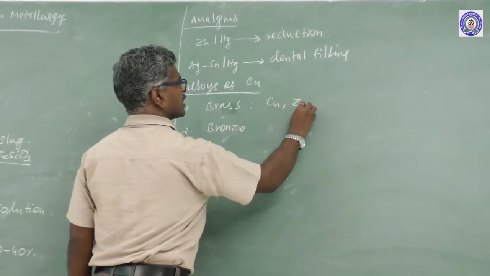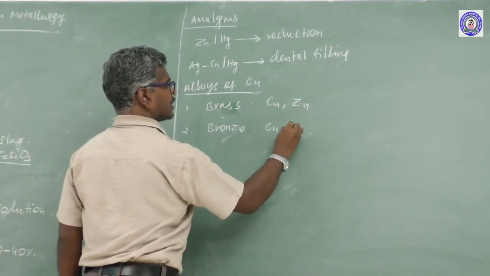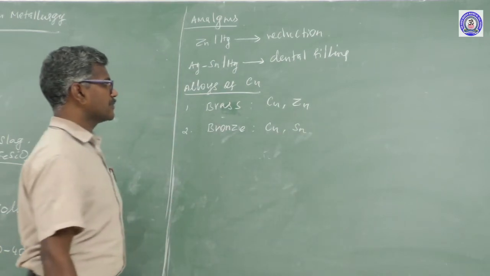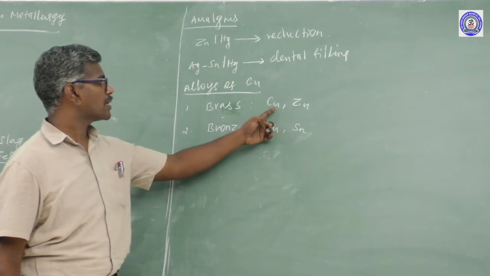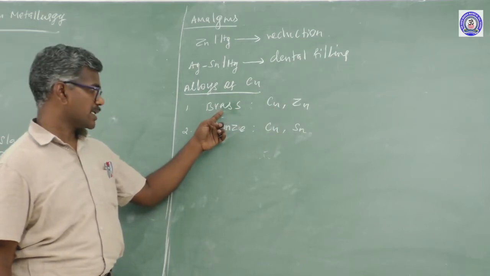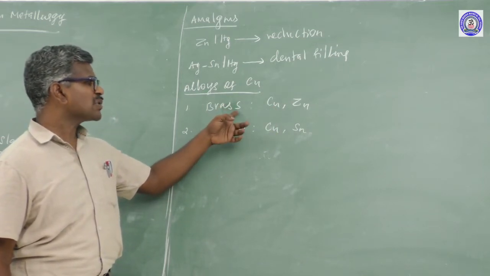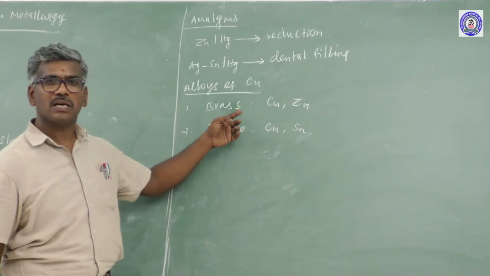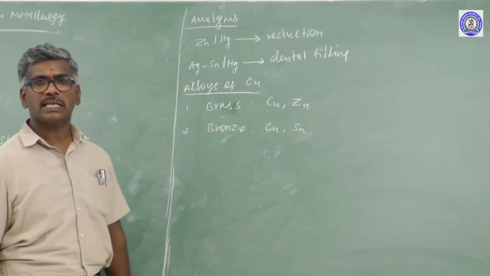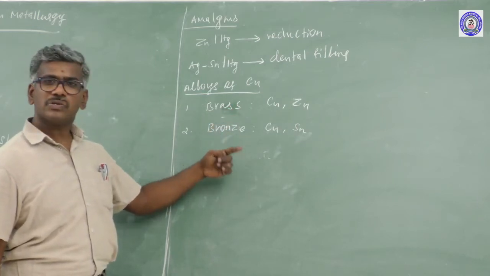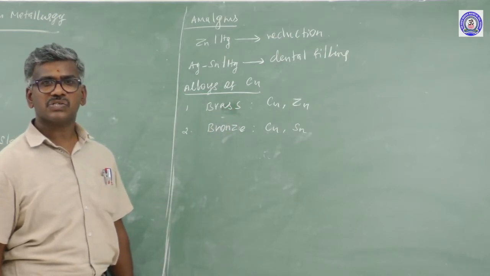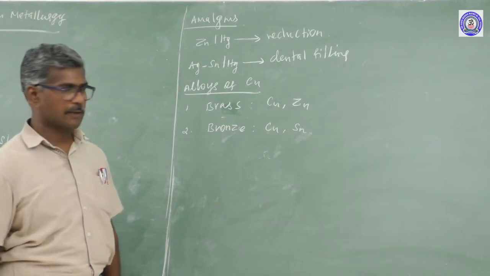Brass is copper and zinc; bronze is copper and tin. These are the compositions. What are the uses of brass? It is used for electrical utensils, electrical cables, etc. Bronze is used for gongs, statues, bells, etc.